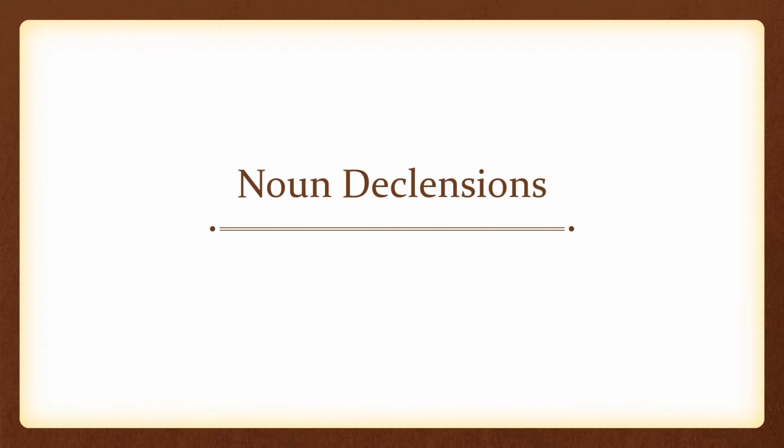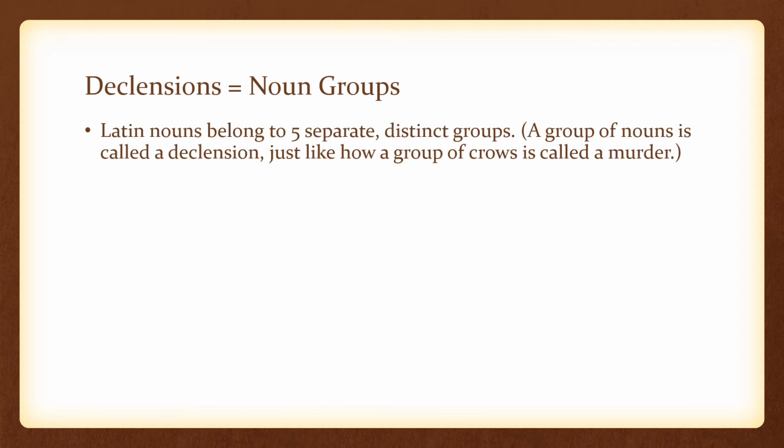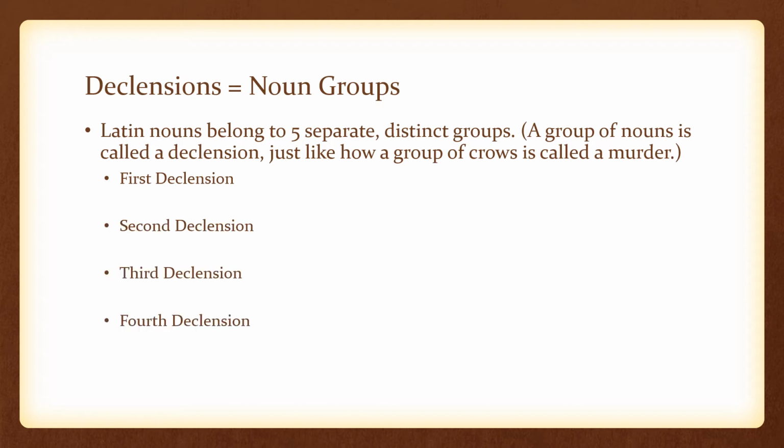All right, noun declensions. Declensions are noun groups. Latin nouns belong to 5 separate, distinct groups. A group of nouns is called a declension, just like how a group of crows is called a murder. They are ever so imaginatively named: first declension, second declension, third declension, fourth declension, and fifth declension.